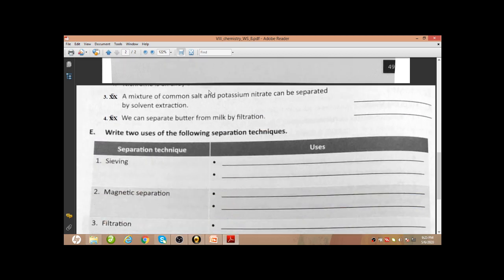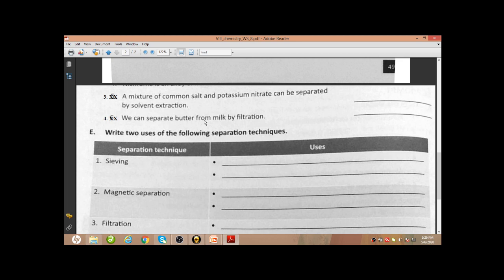A mixture of common salt and potassium nitrate can be separated by solvent extraction. It can be separated by fractional crystallization. It's because both are soluble in water, in a particular solvent, so it's not solvent extraction, it will be fractional crystallization. Fractional crystallization will be the term here, and you have to circle solvent extraction.